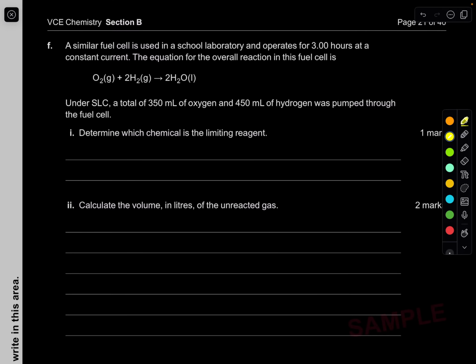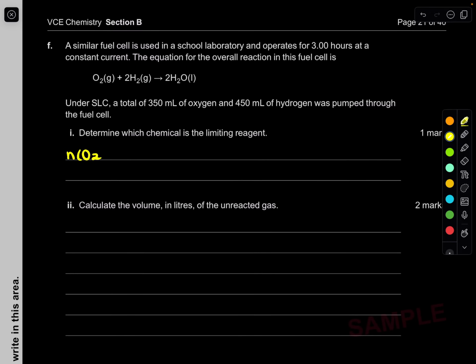Easy. Now in the study design, you need to determine what is the limiting and the excess reagent. This used to be taught for year 11s, but they're now bringing it to the year 12 study design, so make sure you know that. It's so easy. How do you calculate it? You need to calculate the moles of both the reagents, the oxygen gas and the hydrogen gas.